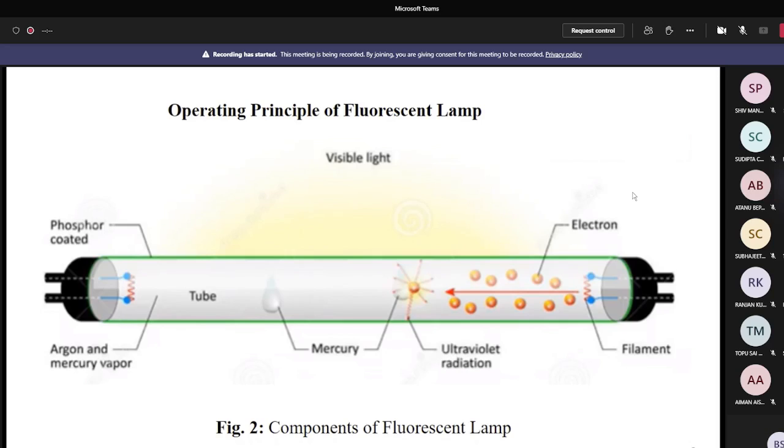Here argon gas helps indirectly in producing the electrons from the electrodes. Basically, argon gas reduces the evaporation of the electrodes, protects the electrodes from the bombardment of heavy ions, as well as controls the mean free path or velocity of the electrons. So argon gas actually facilitates the starting of the fluorescent lamp.